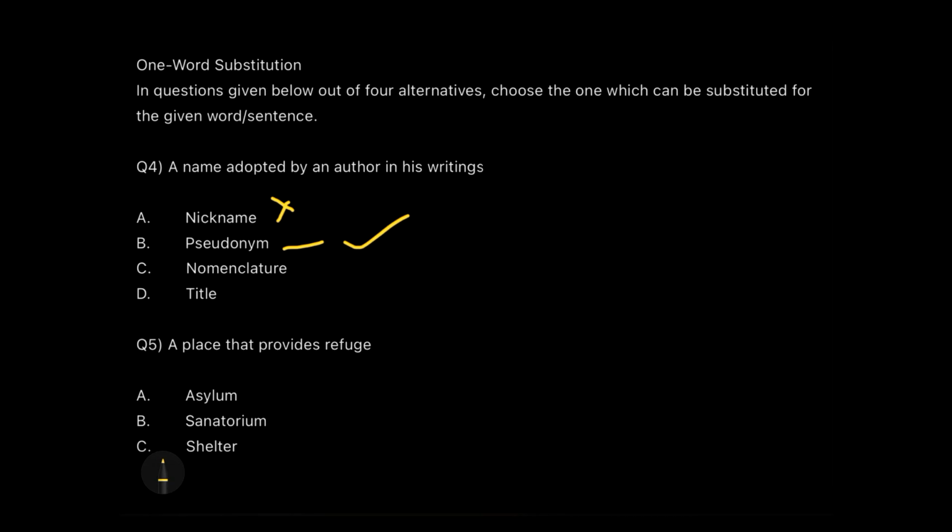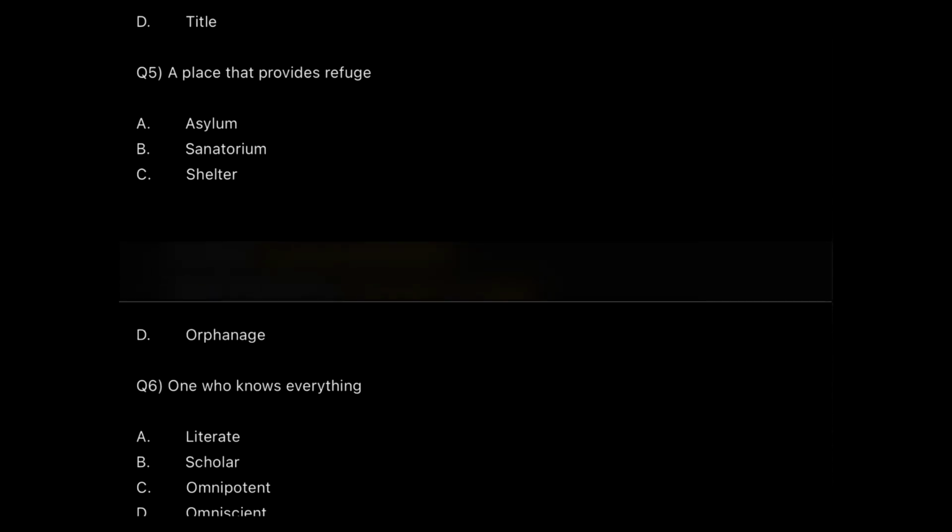Now, question number 5 with respect to one word substitution is a place that provides refuge. Now, this is a little level up for the difficulty stance. Why? Because if you check the options, all the options are very much close to each other. A place that provides refuge. What's an asylum? What's a sanatorium? What's a shelter? And what's an orphanage? Okay, so the most common word here out is orphanage, and we know that orphanage is a place where children who don't have their parents live. So that's never our answer.